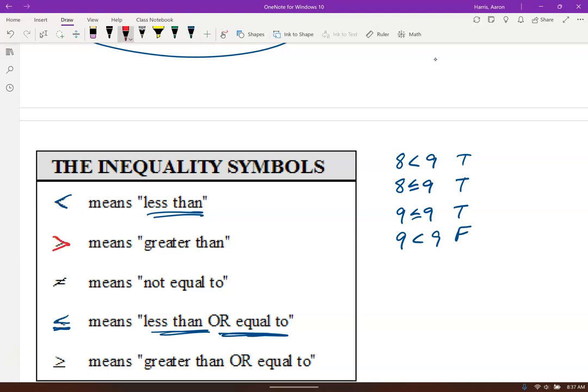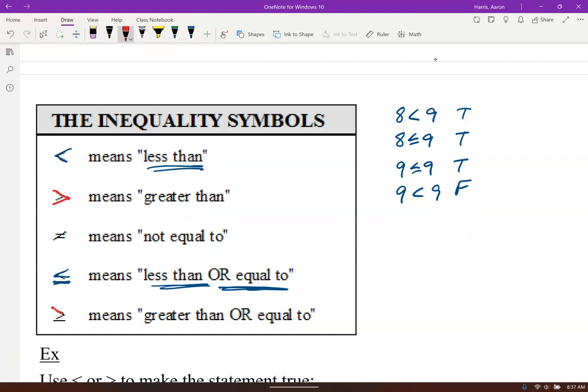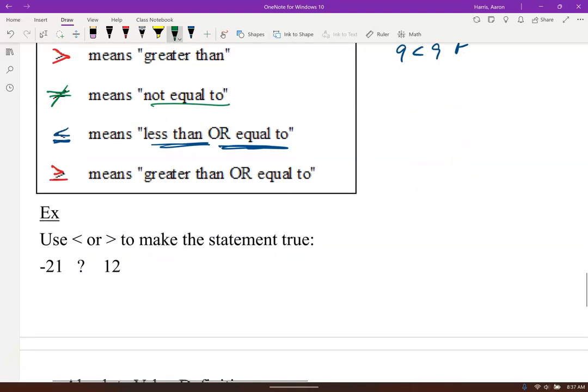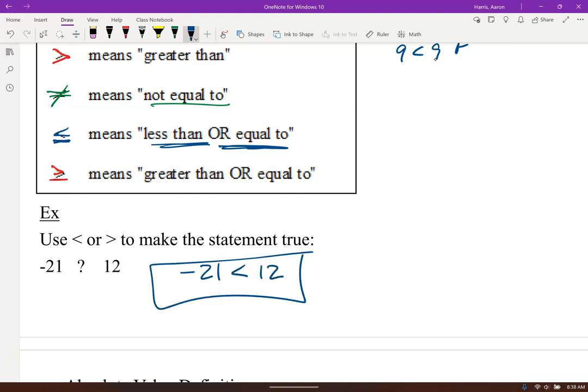Then we got our greater than. We got our greater than or equal to sign. And finally, we have not equal to, right? Not equal to. All right, so what would make this true? You guys can go ahead and just type it in the chat. Negative 21 is what to 12? Of course, that would be less than. Good, Valerie. That's awesome. Yep. Negative 21 is less than 12. That's right.